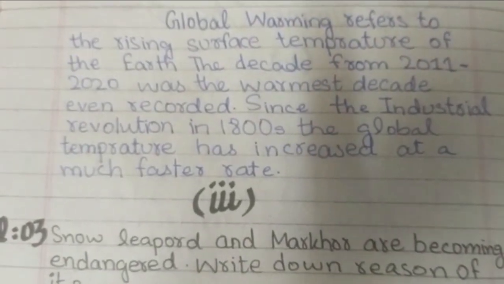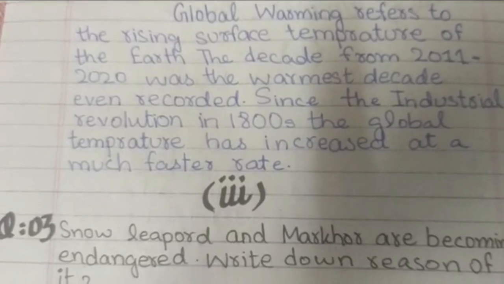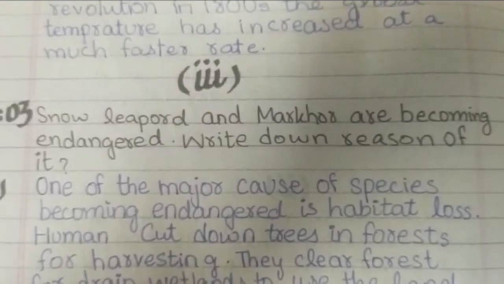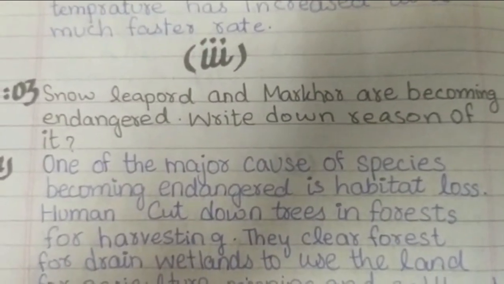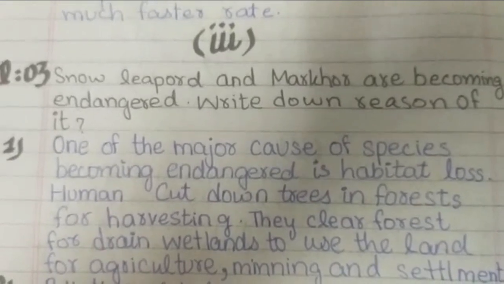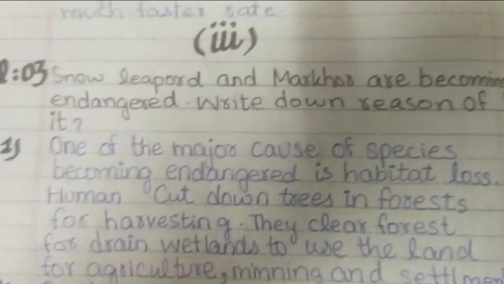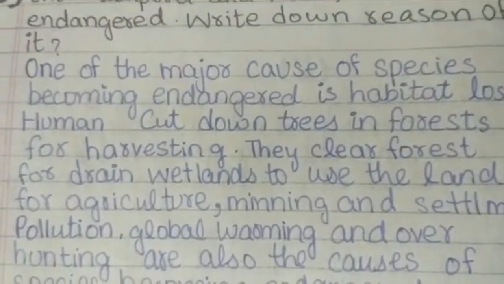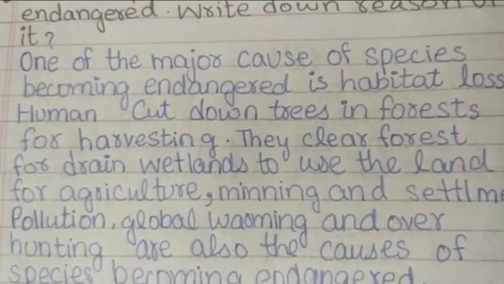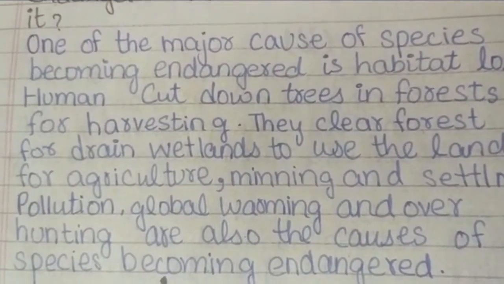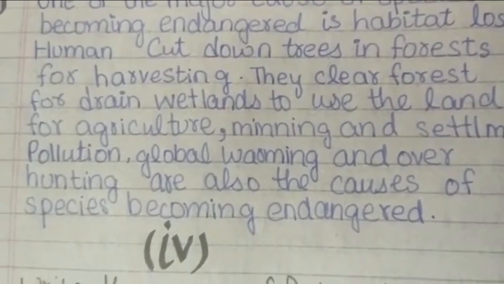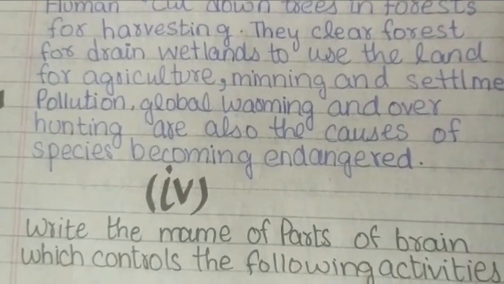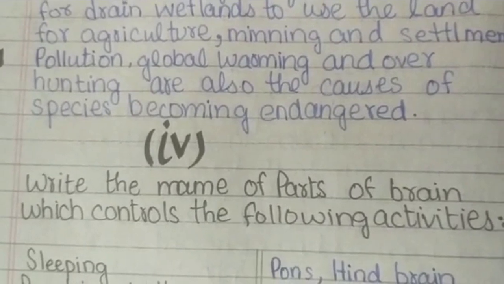The global temperature has increased at a much faster rate. Snow leopard and markhor are becoming endangered because of it. One of the major causes of species becoming endangered is habitat loss. Humans cut down the trees in the forest for harvesting. They clear forests and drain wetlands to use the lands for agriculture, mining and settlement. Pollution, global warming and overhunting are also causes of species becoming endangered.